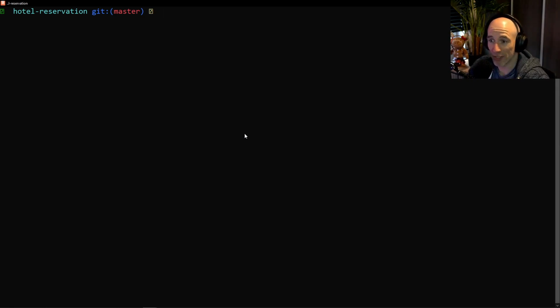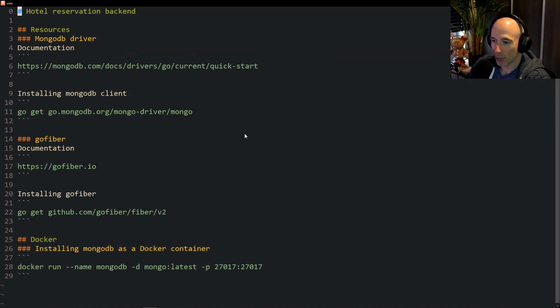So basically, I already created a simple folder. The folder is hotel reservation. I also made a README in this folder, and let me open up this README real quick. Right, so we have this README here, and I outlined a little bit of the resources we are going to use, so it's easy for us to find what we need if we are implementing this. And it's also easy for you trying to recreate this project, so you have some kind of a backup system, a red wire, a red carpet, basically, you can fall back to.